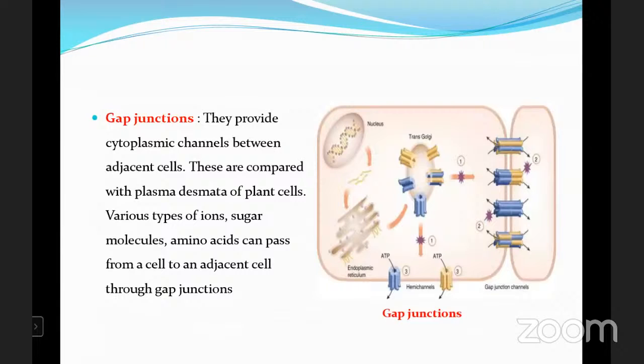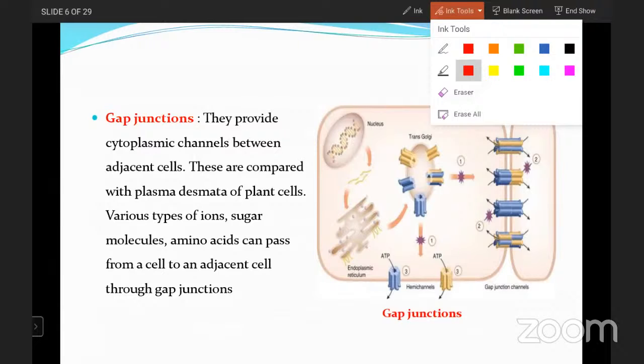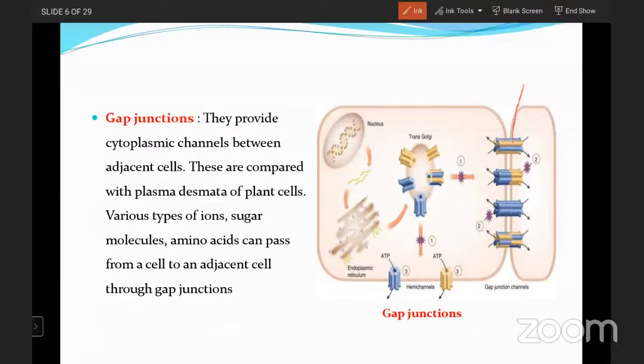Gap junction. The third type is the gap junction. Here they provide cytoplasmic channels. So in this picture, you are able to see clearly cytoplasmic channels. Here, this is the cytoplasmic channel. It means the pathway from one cell to another cell is known as a channel. That is the cytoplasmic channel.